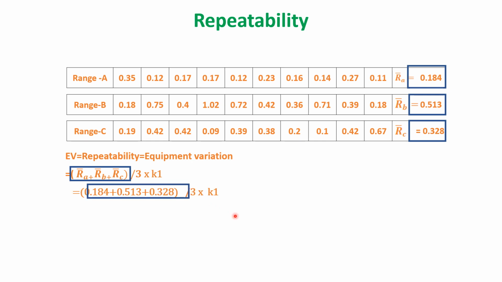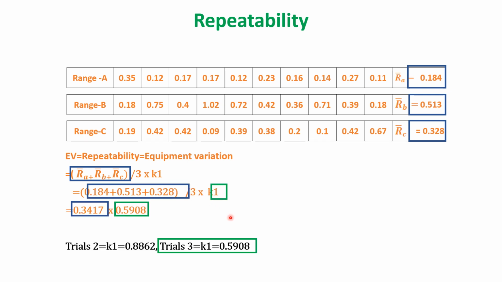Now how can K1 be considered? It depends upon the number of trials. In this case the number of trials is 3. So K1 is 0.5908. If we had 2 trials, then the constant would be 0.8862.